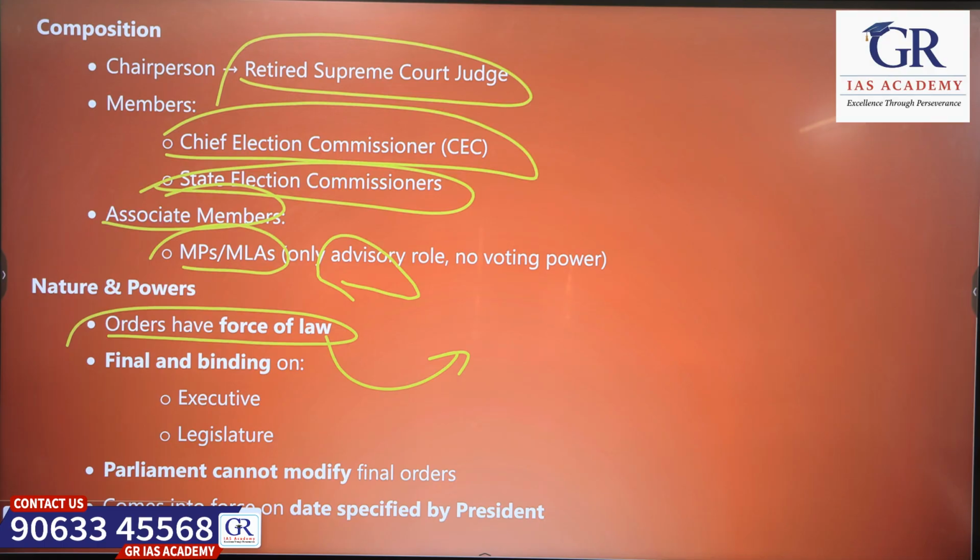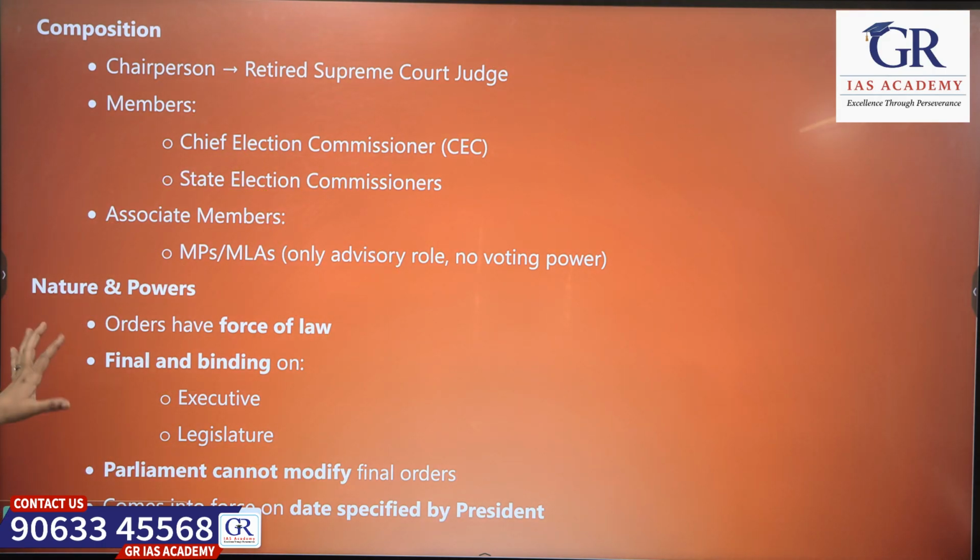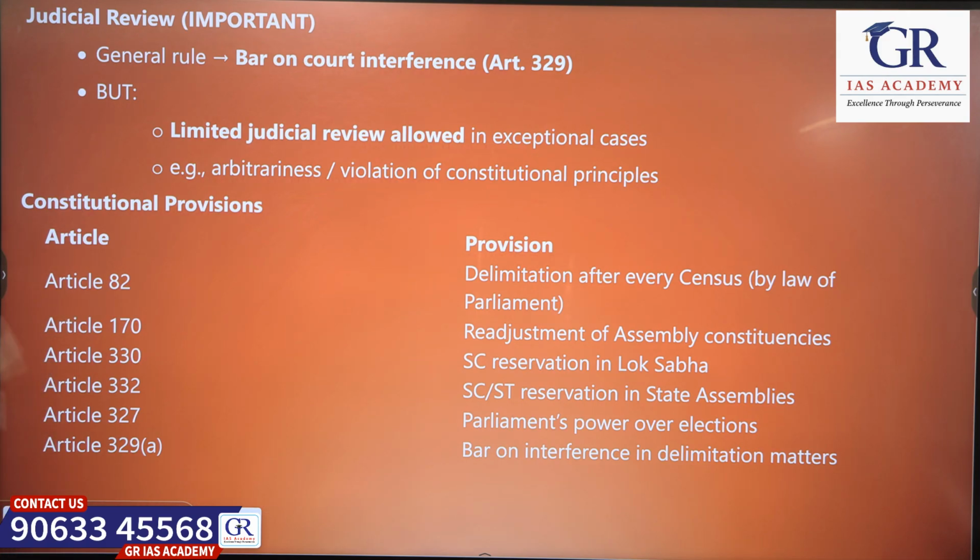The laws made by the Delimitation Commission will be binding on the executive and legislature, and the orders given by the Delimitation Commission are binding on Parliament and cannot be modified by them. Whenever the President specifies the date, from then those orders come into force.